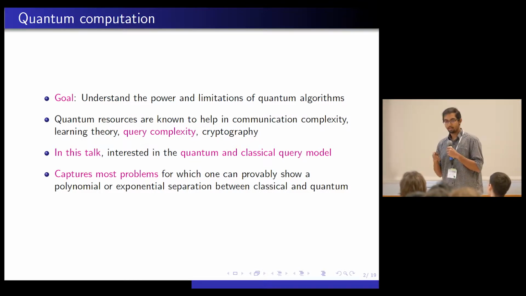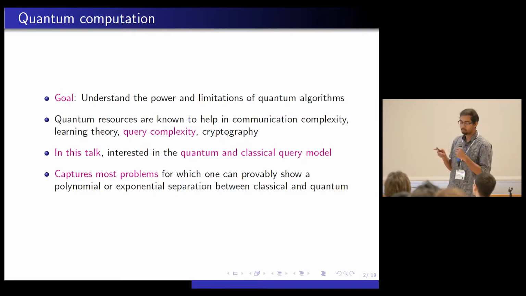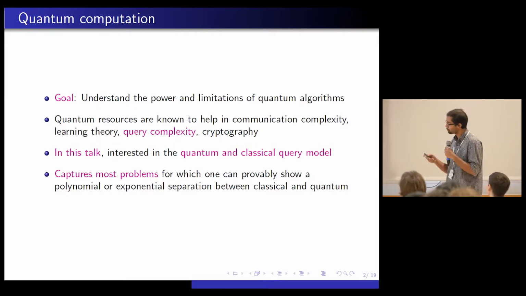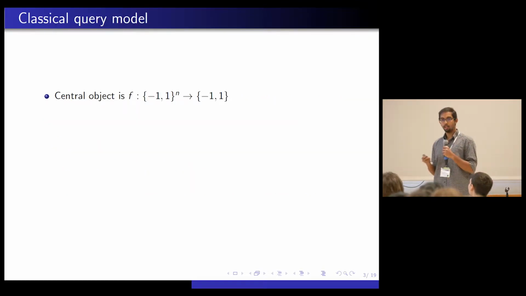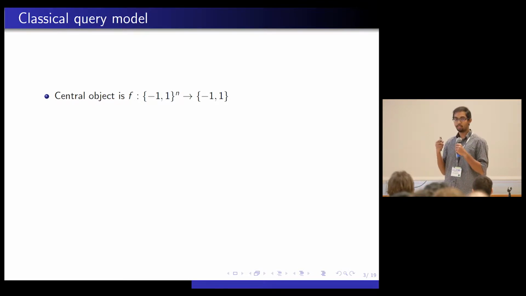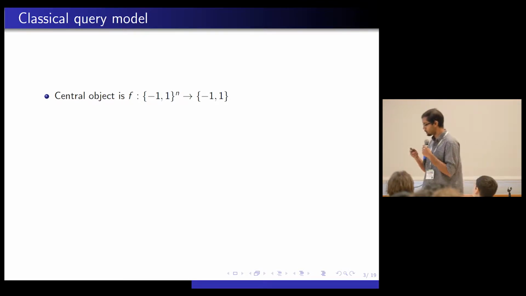So the next couple of slides I'm going to spend on introducing the classical and quantum query model, but it's been introduced twice, so I'm going to go through it slightly quickly. So the central object here is a Boolean function. f is just a function that maps n-bit strings to a bit. And unlike the previous talks, I'm going to take bit strings as {plus minus 1}^n to plus minus 1. This is just for simplicity.